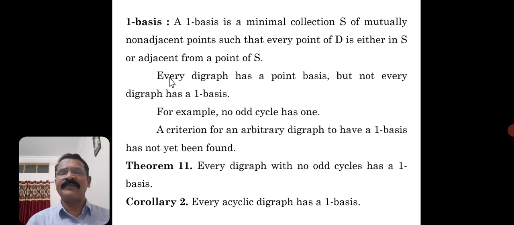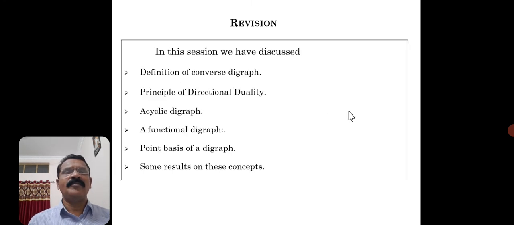The terminology of digraphs we have understood. Based on those terminologies, we are trying to understand the results without proof. Okay. Now, based on this result, there is a corollary. What is that? Every acyclic digraph has a one basis.